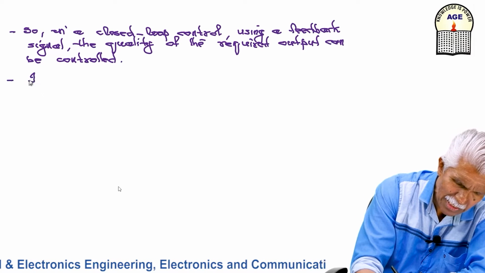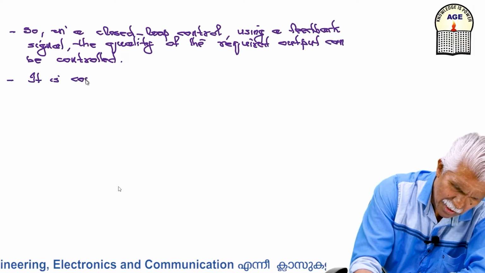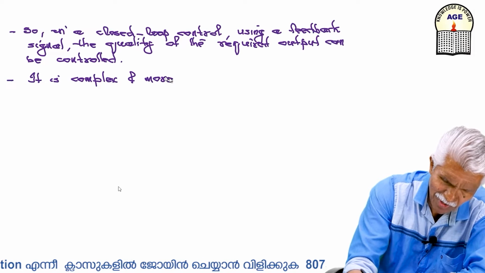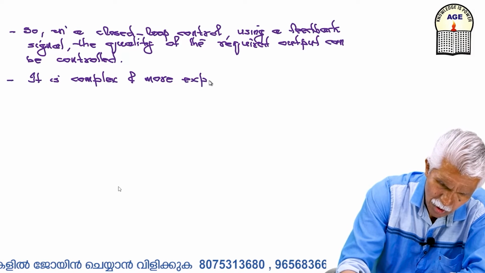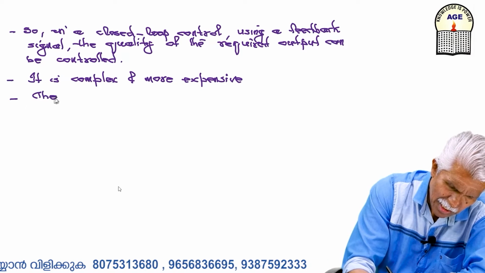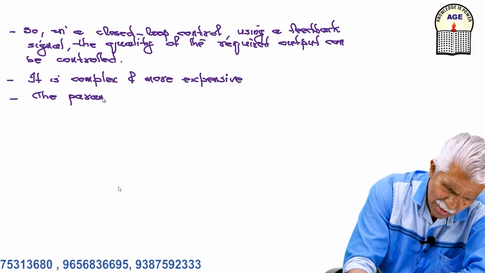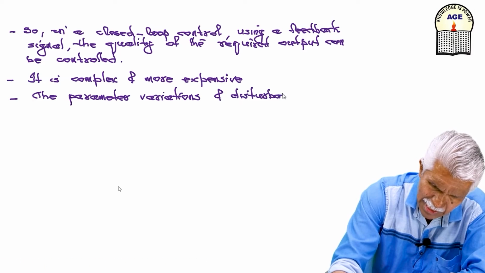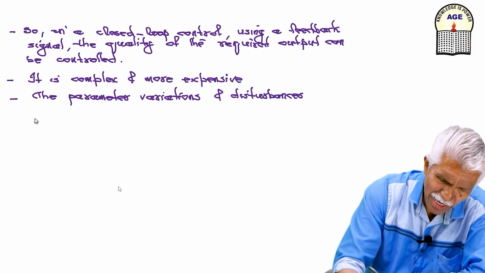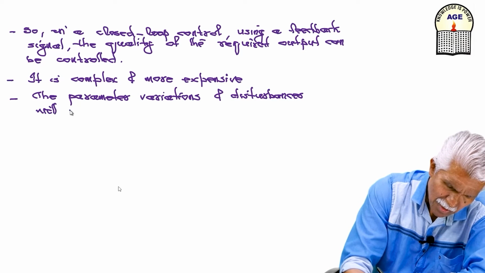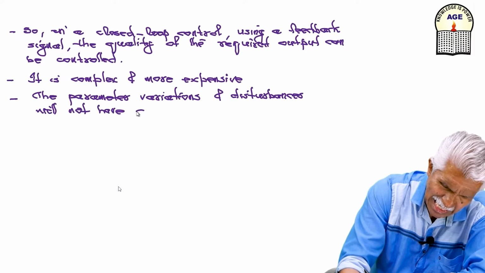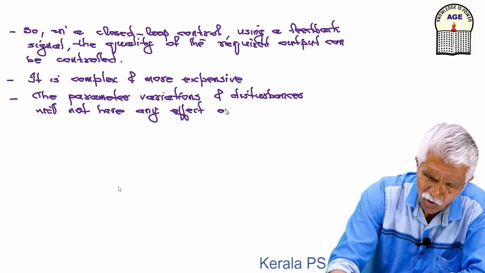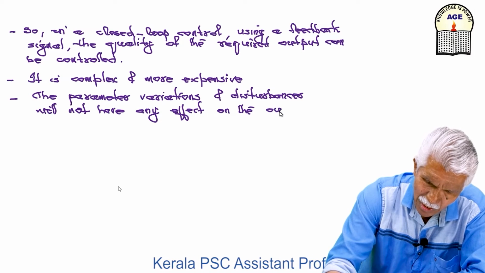It is complex and more expensive in many of the cases, not everywhere. The parameter variations and disturbances will not have any effect on the output quality.